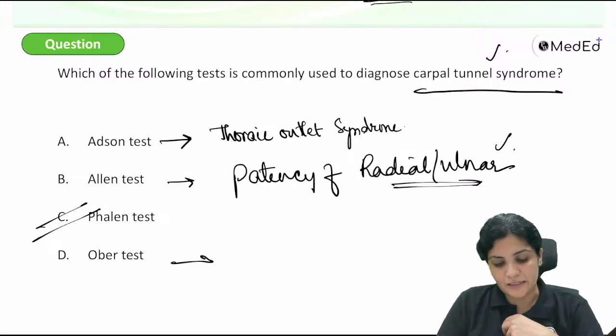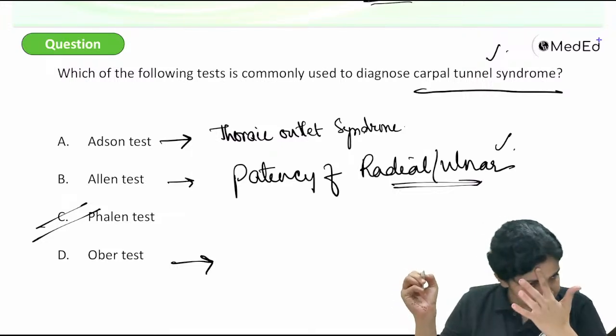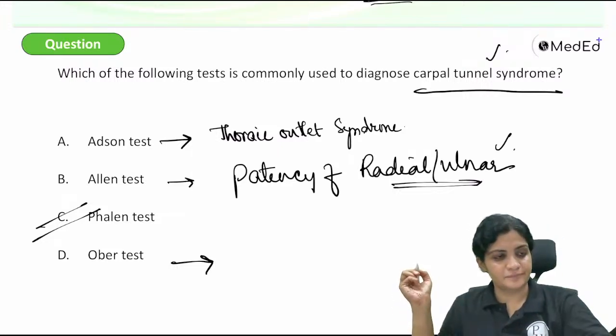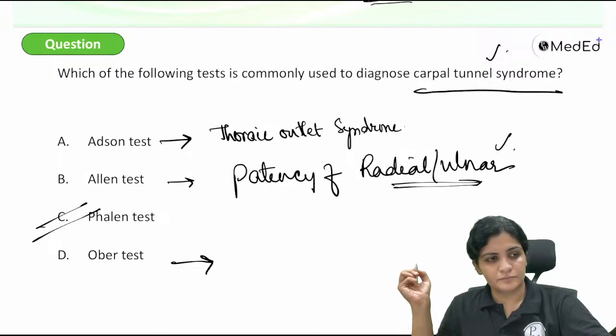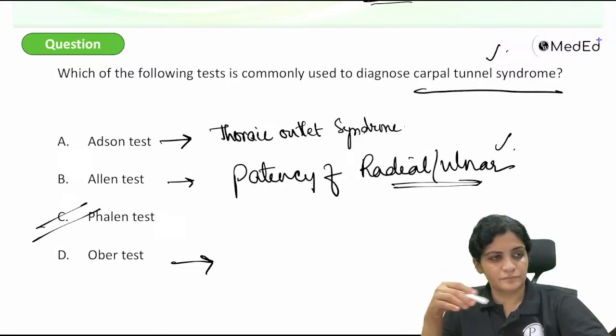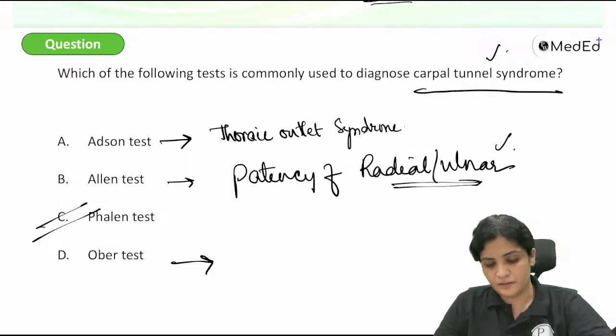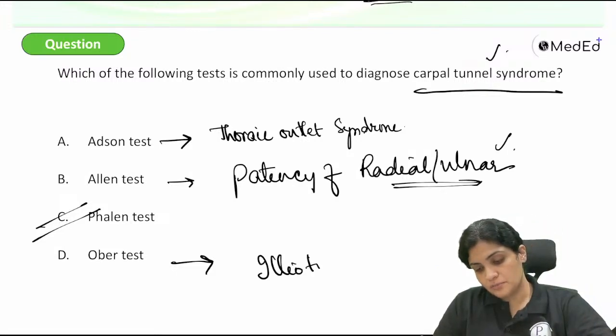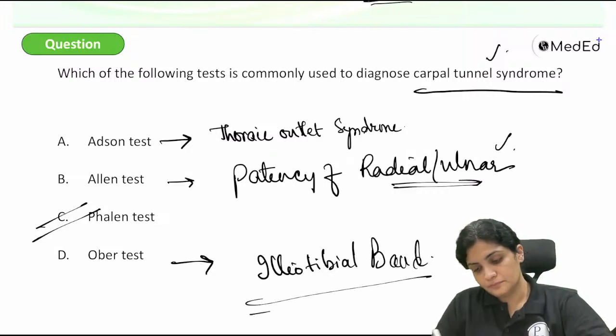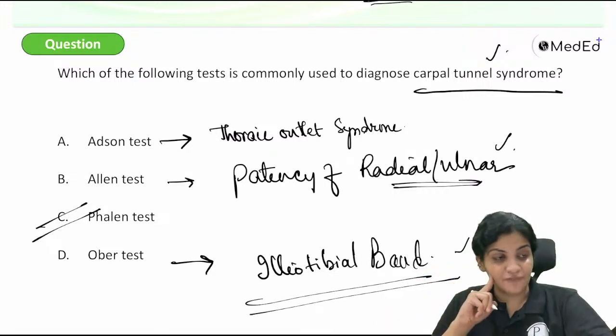What is the Ober test? These are the test names which you have to remember, okay?